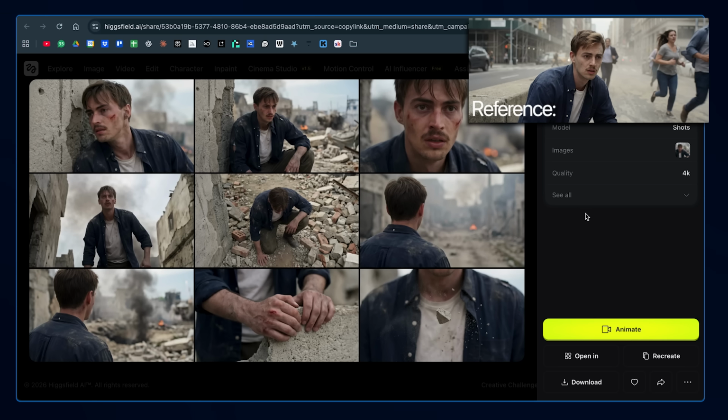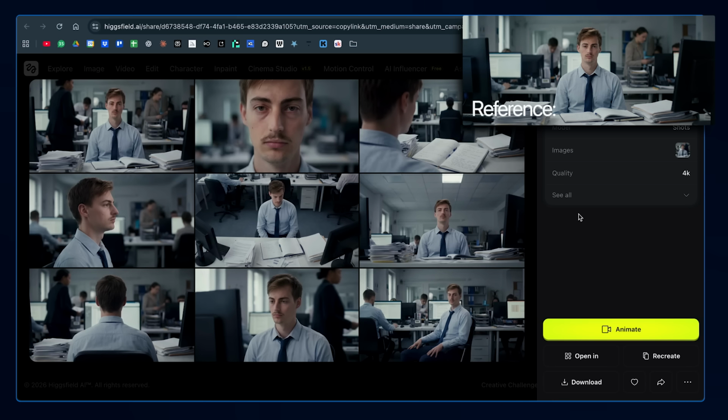I've done the same with this image, created 9 different angles, and also this image. And all of them looked super cool, and I use this all the time when I'm storyboarding for any cinematic video, because it comes up with angles that you might not even have thought about.